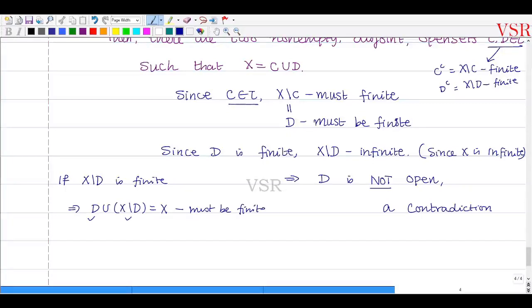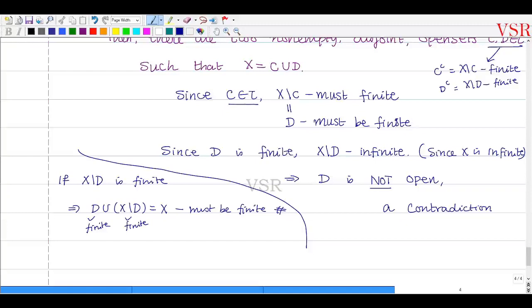That is a contradiction. ரெண்டும் finite ஆக இருக்கிறதுனால யூனியன் finite ஆயிரும். Therefore X must be finite ஆயிரும். அதனால capital X minus D must be infinite ஆக தான் இருக்க முடியும்.